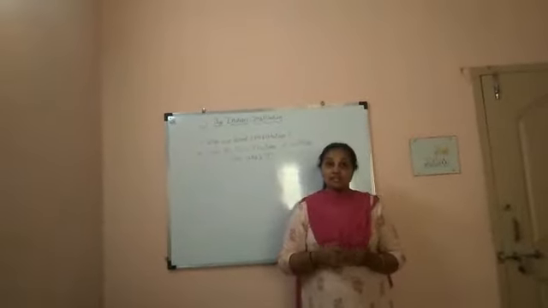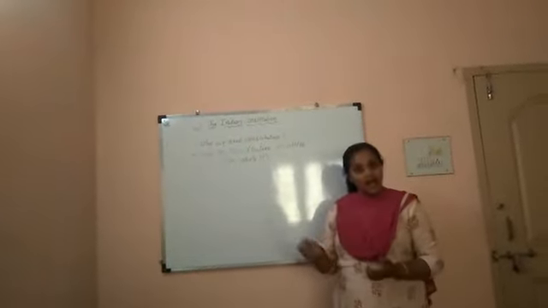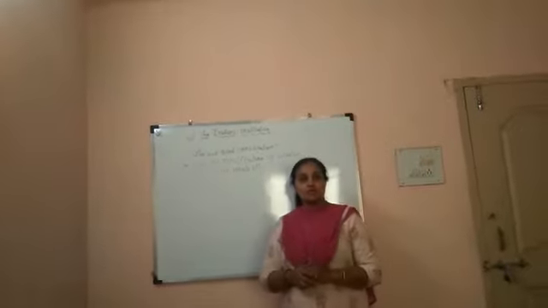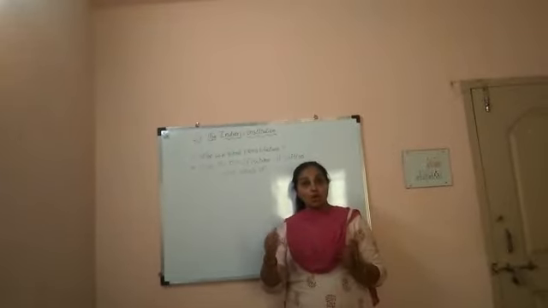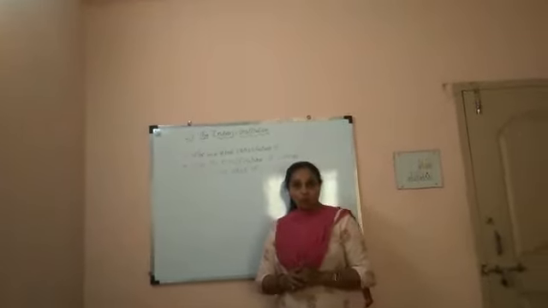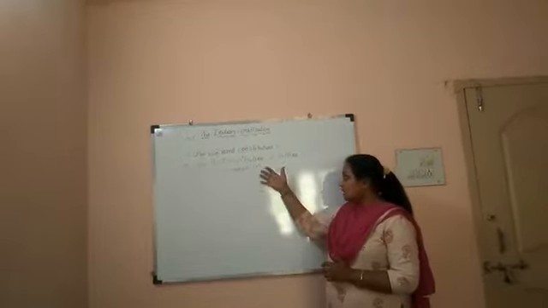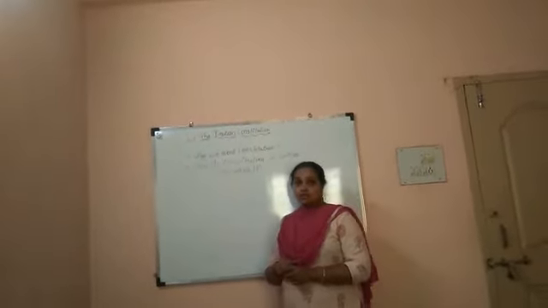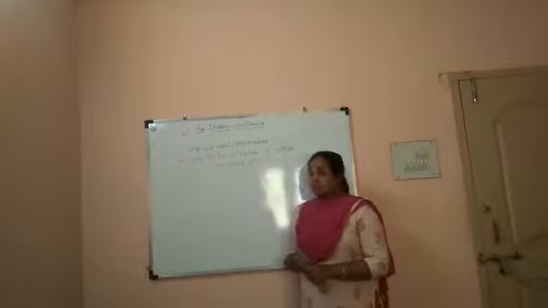As you all know that our constitution is handwritten and it is the longest handwritten constitution in the world, right? Now these are the questions which are to be answered in this chapter, right?